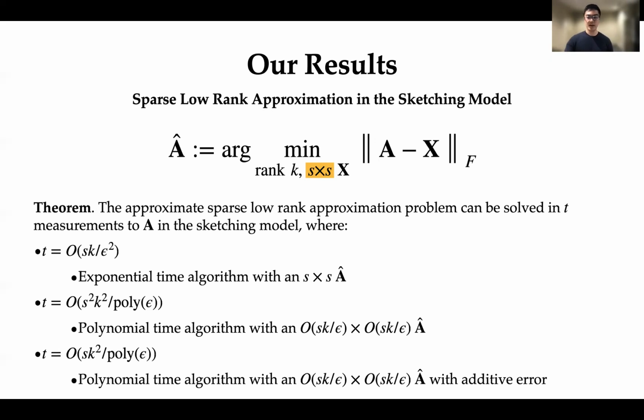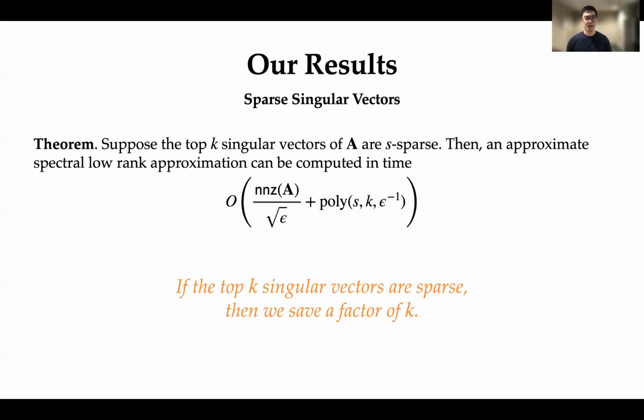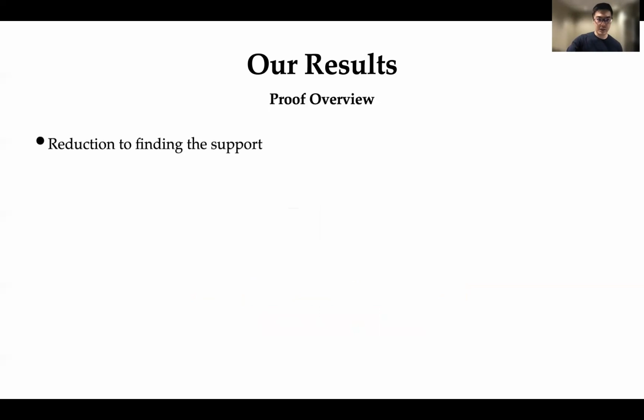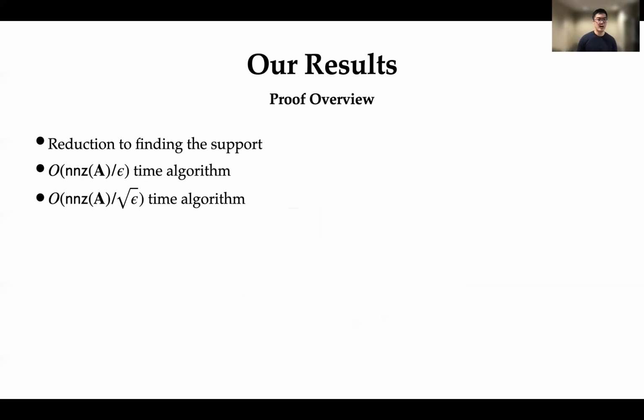So for the rest of this talk, I'll be coming back to this result on computing a spectral low-rank approximation in NNZ of A over square root epsilon time for sparse singular vectors. So as an overview of how we take this approach, I'll first reduce our task to finding the support of the singular vectors. And once I do that, I'll show you an NNZ of A over epsilon time algorithm for this reduced task of finding the support. And then I'll show you how to improve this to NNZ of A over square root epsilon.